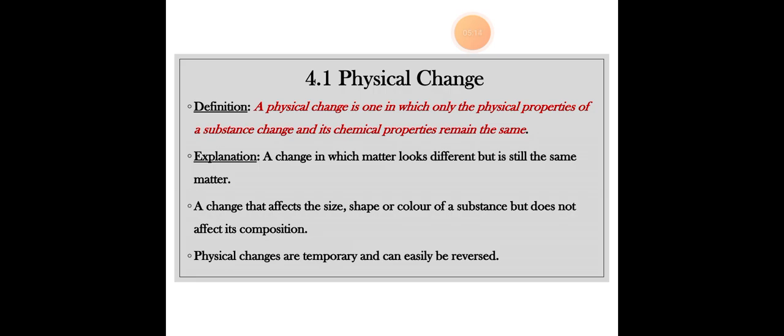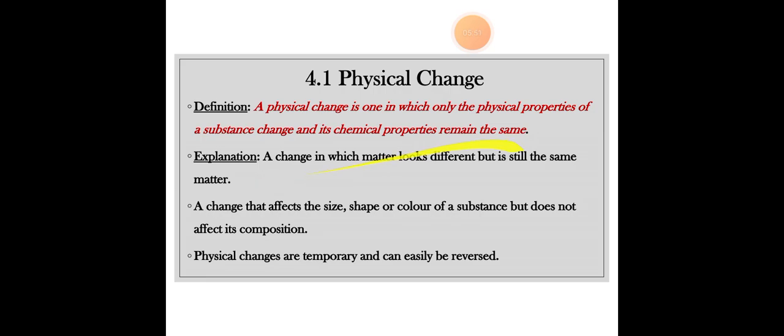Now here, only the physical properties are going to change, like size and shape, and we can convert that back again. So only the physical properties are going to change. The chemical properties are going to remain the same. So the explanation is a change in which matter looks different but is still the same matter. Like in orange juice, if you take an orange and then orange juice, definitely they're going to look different. But here the matter is the same. What is the matter? Orange. So the matter is the same, but both are physical changes.